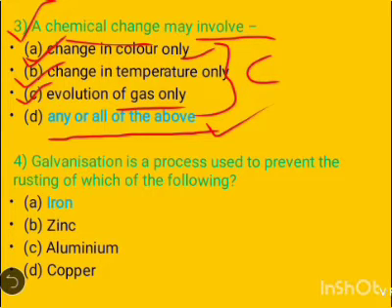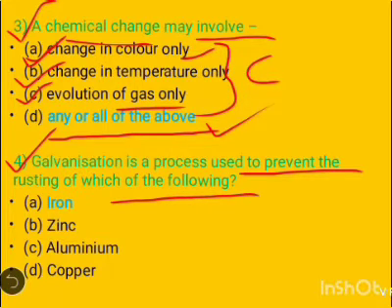Now come to the fourth multiple choice question, which is, galvanization is a process used to prevent the rusting of which of the following?